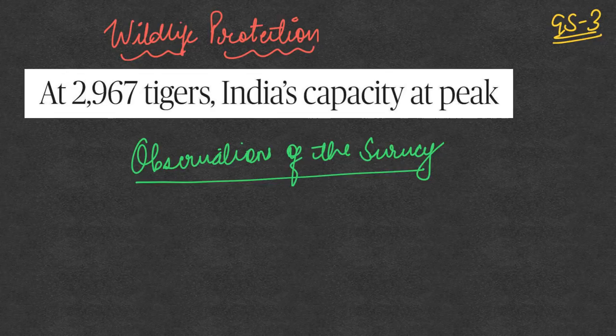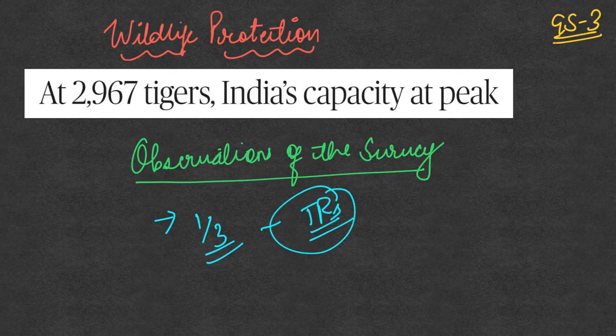The first important observation is that nearly one third of all the tigers in India are actually outside of the tiger reserves. One most important reason is that nearly 17 out of the 50 tiger reserves in the country are already approaching their peak population capacity which they can sustain.